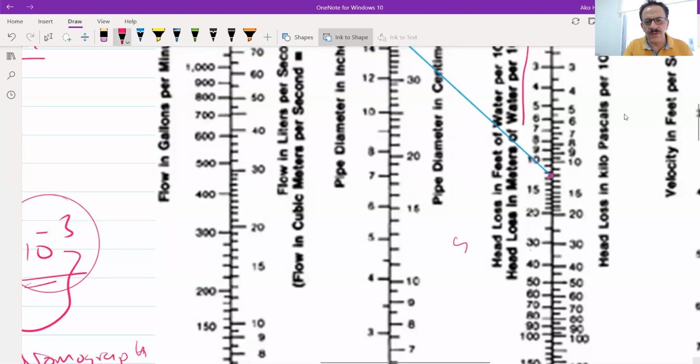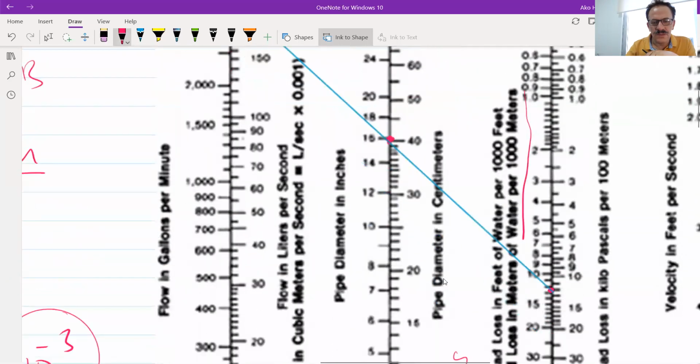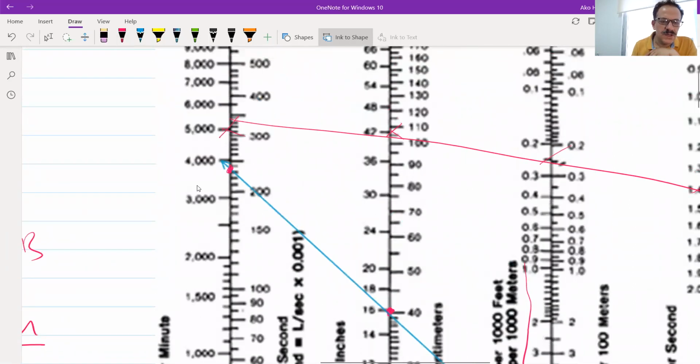Now I have this 12.5 and I have the diameter of this pipe, which is 400 millimeters, or 40 centimeters. Remember that on the right axis the measurements are in centimeters. Now I will extend this line to get the intersection with this axis, which will give you the flow. And here is the flow. It's between 30 and 40. So it's 35. The units are very important.